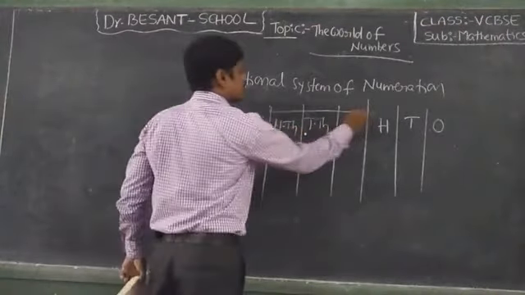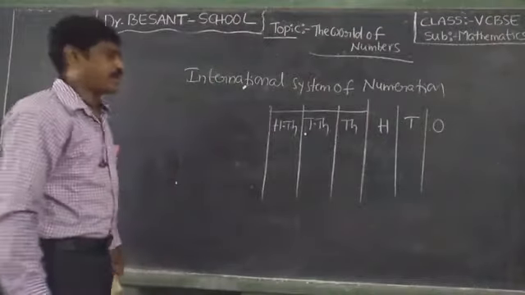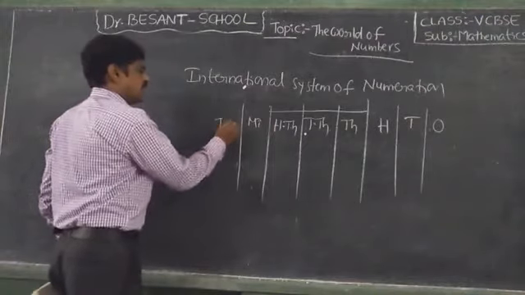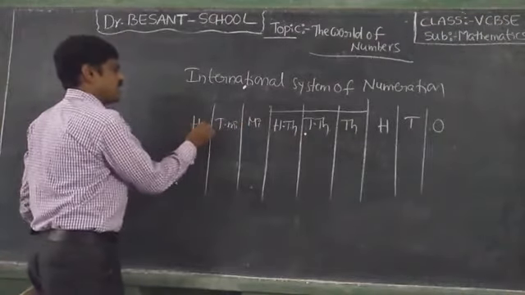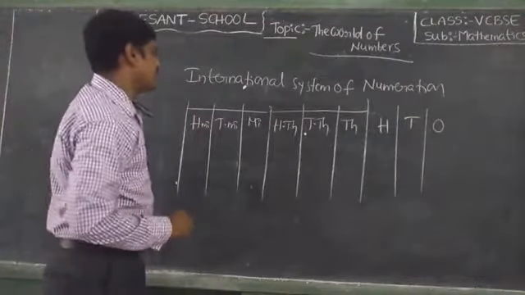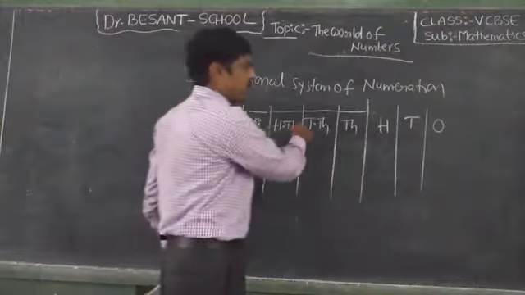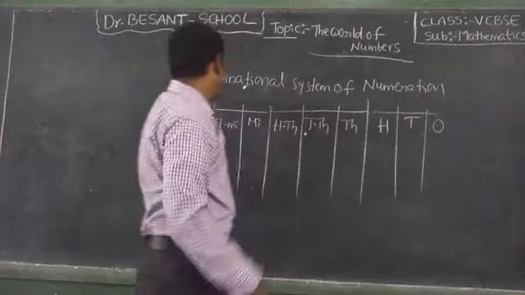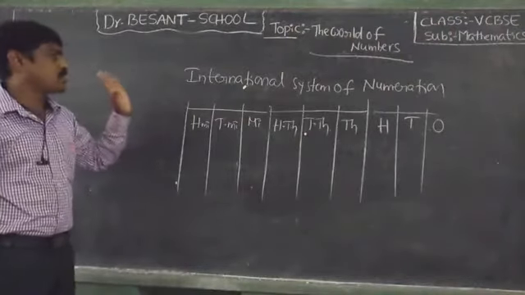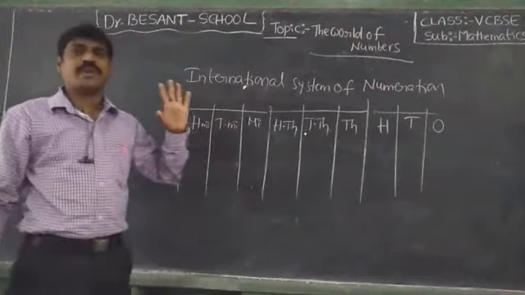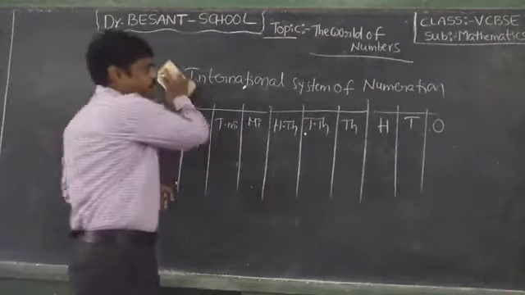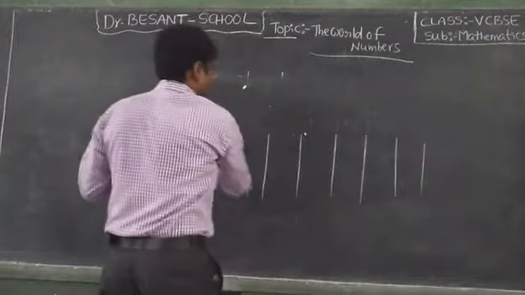So this is the thousands period. Next, million, 10 million, next, 100 million. So this is the millions period, this is the thousand period, this is the ones period. So next, same as usual, billion, 10 billion and 100 billion. So this is about the international system of numeration. Okay. Already I explained these two systems previously.